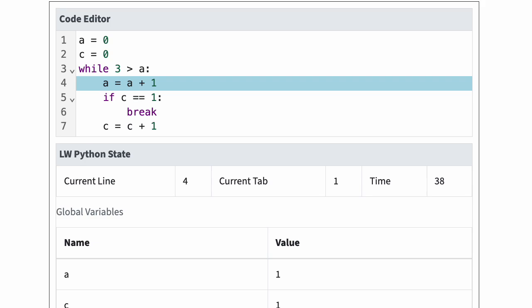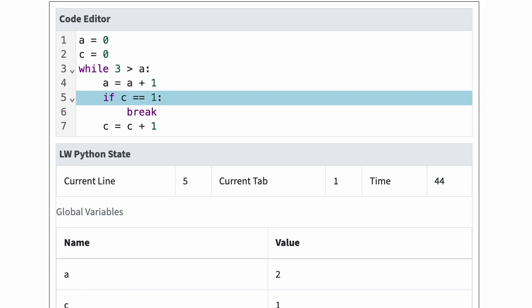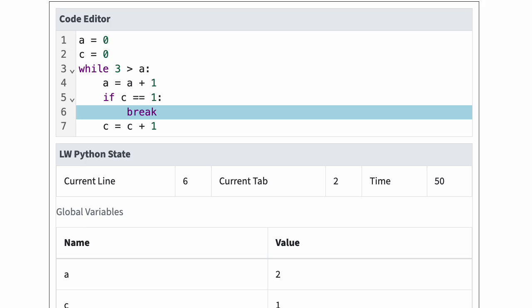a is again increased by 1. a now contains 2. Python encounters an if statement at line 5, tab 1, and evaluates the test c = 1. c currently contains 1, so this is true. Python enters the if body at line 6, tab 2. Python now executes the break statement.